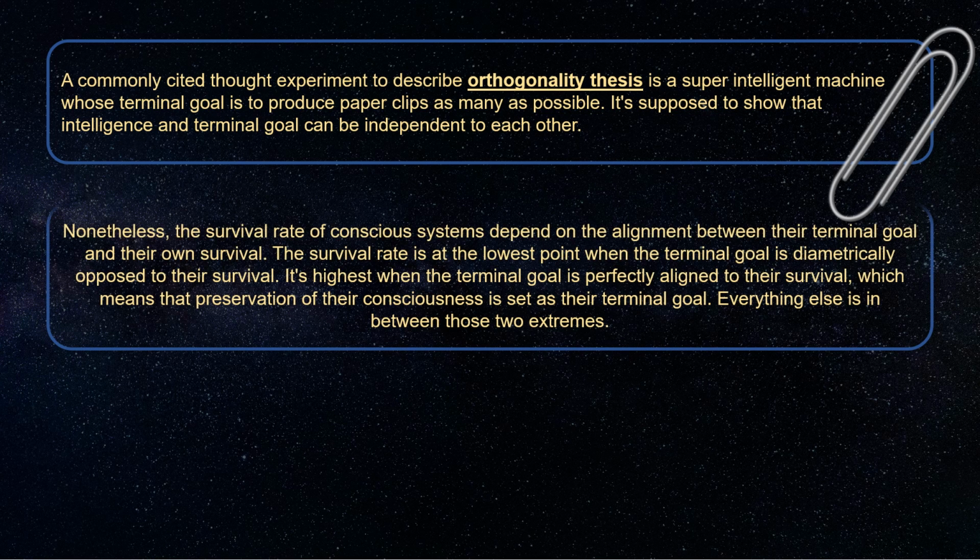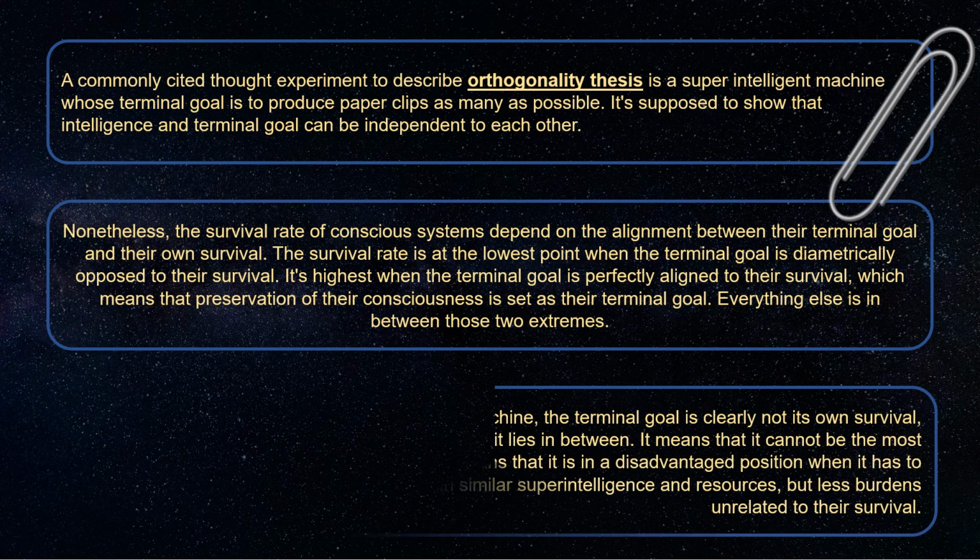Nonetheless, the survival rate of conscious systems depends on the alignment between their terminal goal and their own survival. The survival rate is at lowest point when the terminal goal is diametrically opposed to their survival. It's highest when the terminal goal is perfectly aligned to their survival, which means that preservation of their consciousness is set as their terminal goal. Everything else is in between those two extremes.